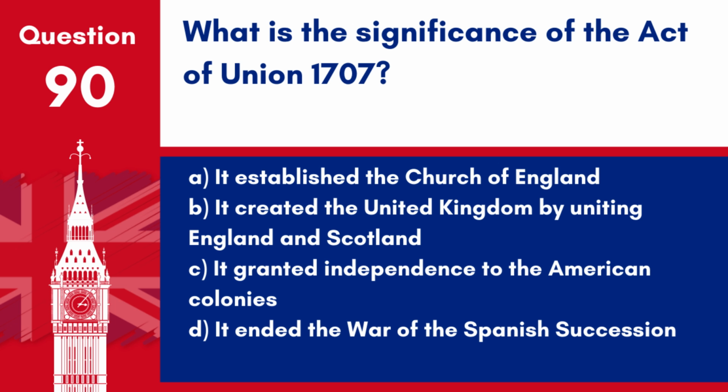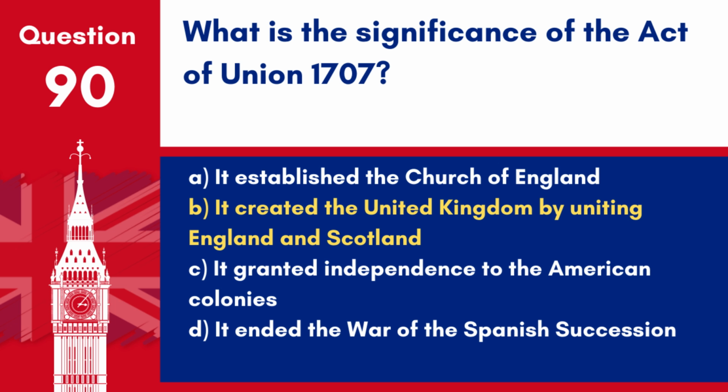Question 90. What is the significance of the Act of Union 1707? A. It established the Church of England. B. It created the United Kingdom by uniting England and Scotland. C. It granted independence to the American colonies. D. It ended the War of the Spanish Succession. Answer: B. It created the United Kingdom by uniting England and Scotland.